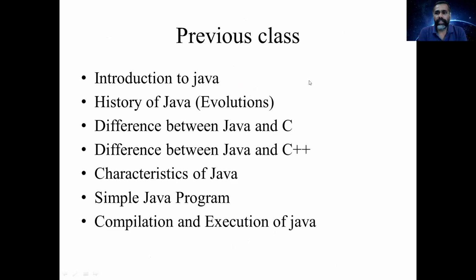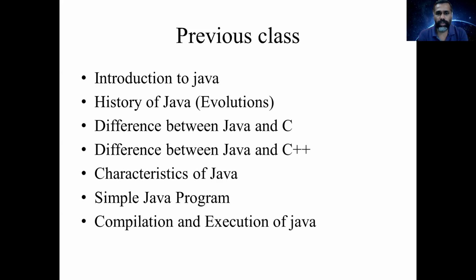So, in the previous class, we have just seen the introduction to Java. So, what are the evolutions, the history of Java, and the difference between Java and C, difference between Java and C++, characteristics of Java, and a simple Java program to print a hello world, and then how to compile and execute a Java program. So these are the various topics we have seen in the previous class. So I think you are all clear with these topics.